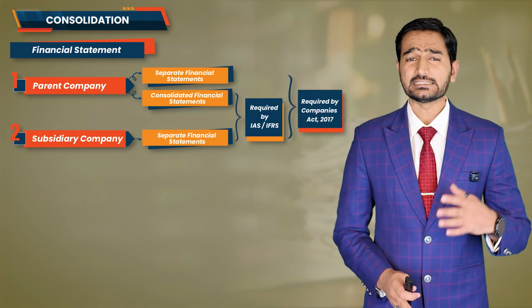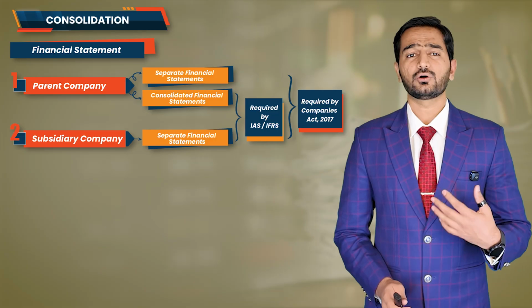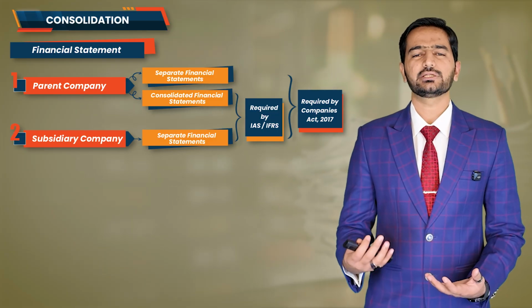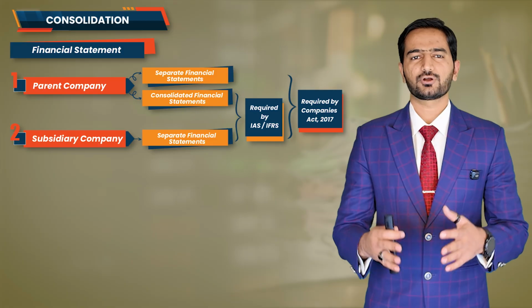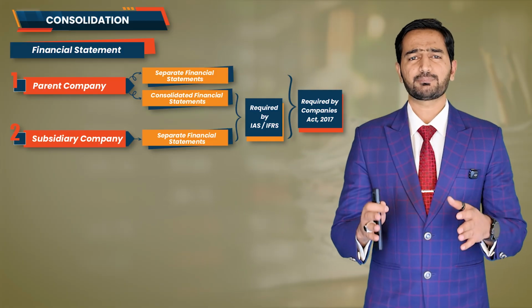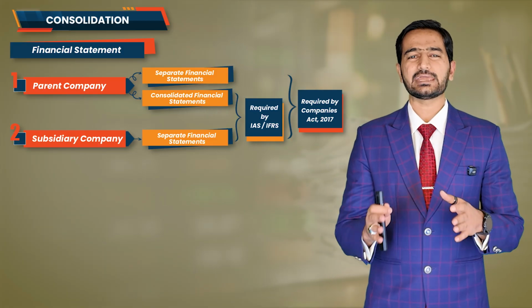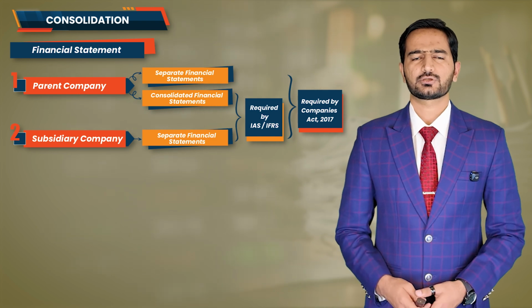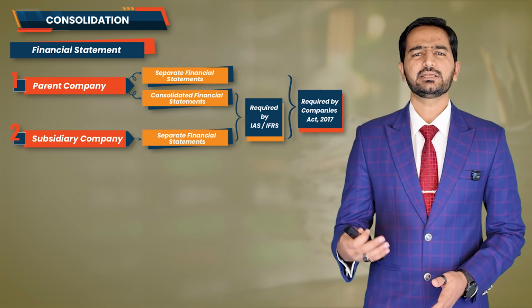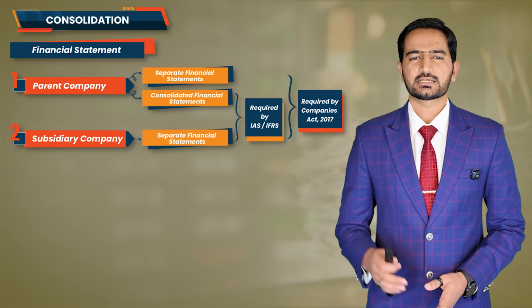My friends, in the upcoming lectures, we will also learn how consolidated financial statements are actually prepared. But for now, let's just have a brief discussion on what exactly consolidated financial statements are. So first, let me read the definition for you.